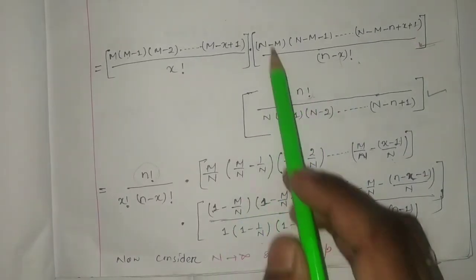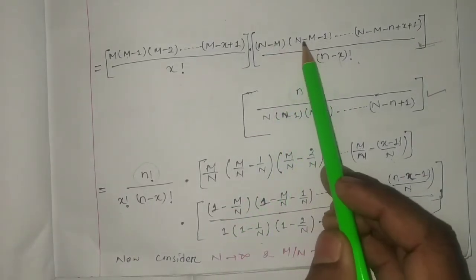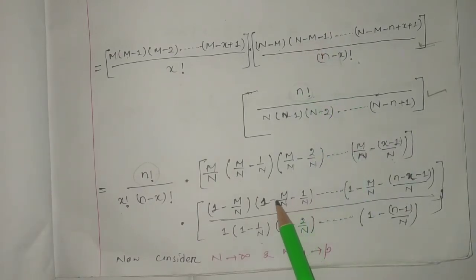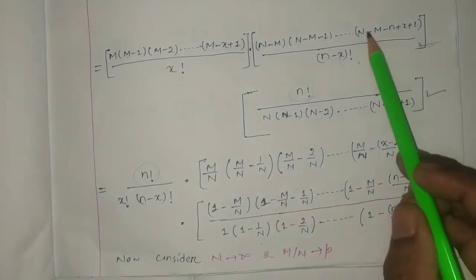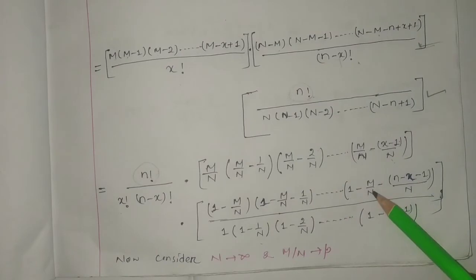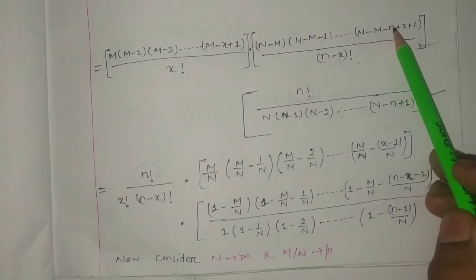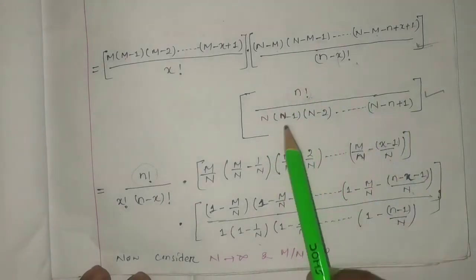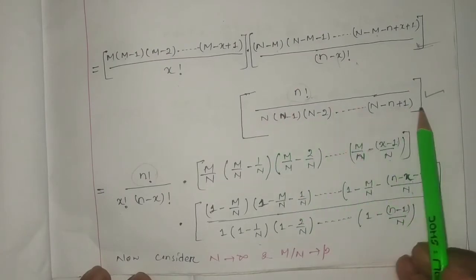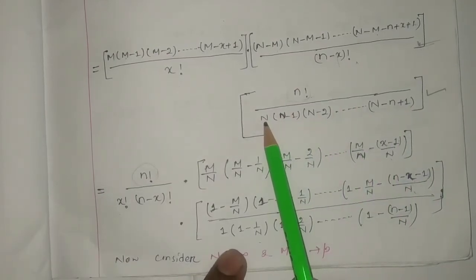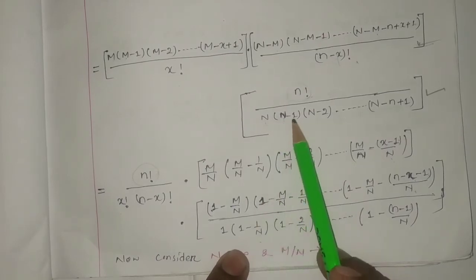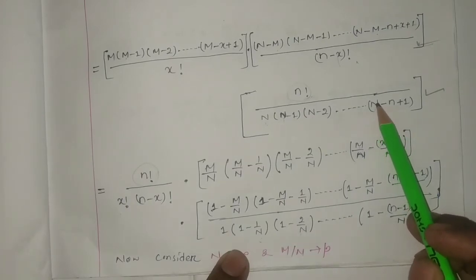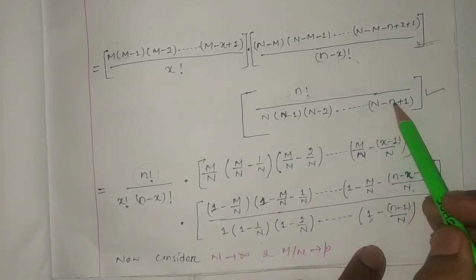This will be 1 minus M by N, then 1 minus M by N minus 1 by N, then 1 minus M by N minus 2 by N, and so on. This will be 1 minus M by N, here I have taken minus outside, this will be n minus x minus 1 divided by N. And divided by these terms: N by N will be 1, this will be 1 minus 1 by N, here 1 minus 2 by N and so on. It will be N by N will be 1, and taking minus outside, it will be n minus 1 by N.